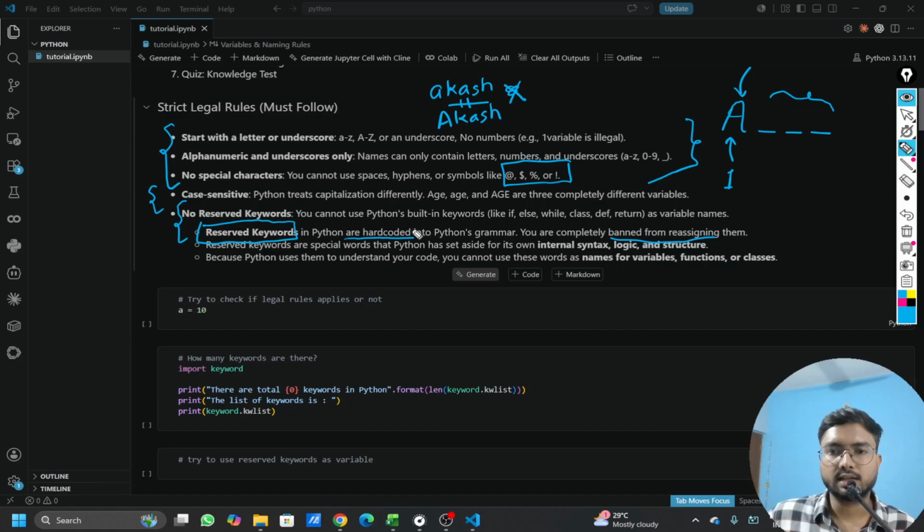For example, keywords like if, else, while, class. These are some of the examples, and we can also see how many such keywords are there, and we will try to avoid them whenever we write a variable.